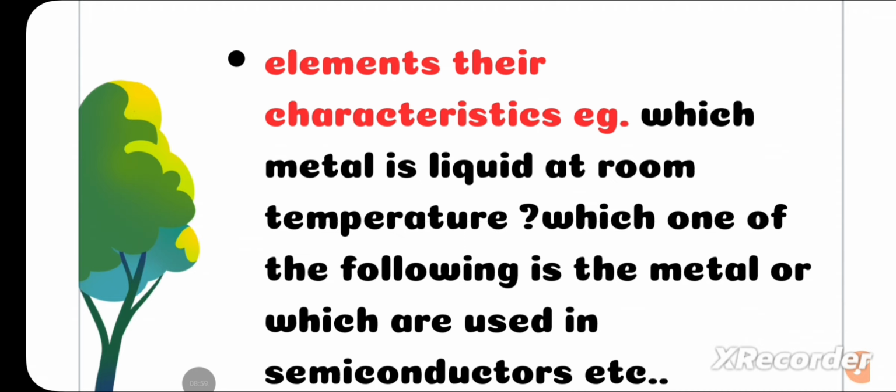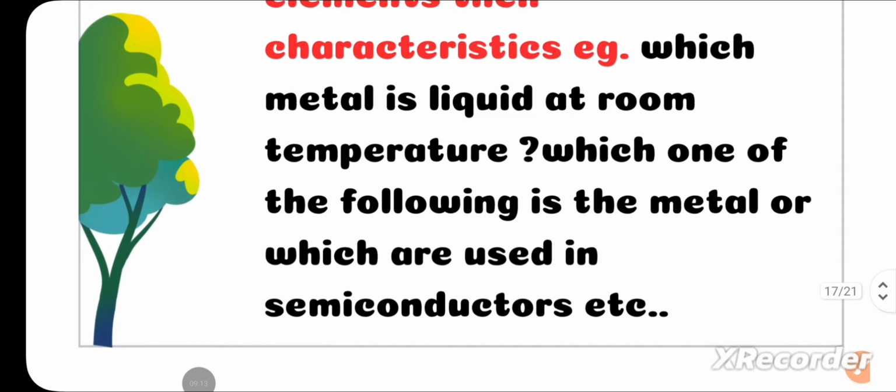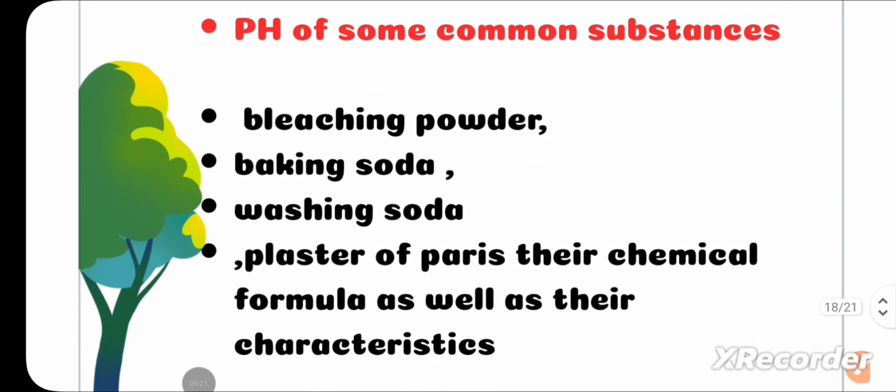Elements and their characteristics. For example, questions are asked like, which of the following will be liquid at room temperature, or which of the following is a metalloid, or which of the metals are used in semiconductors. Such questions are asked. And you have to remember pH of some common substances that are also given in NCERT, and you will be asked to arrange them in increasing order of pH, decreasing order of pH. And questions from the formulas and characteristics are seen from bleaching powder, baking soda, washing soda, plaster of Paris. This is also given in class 9th NCERT.